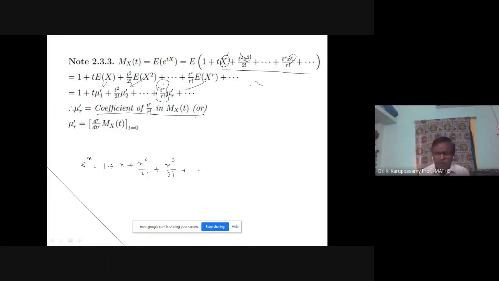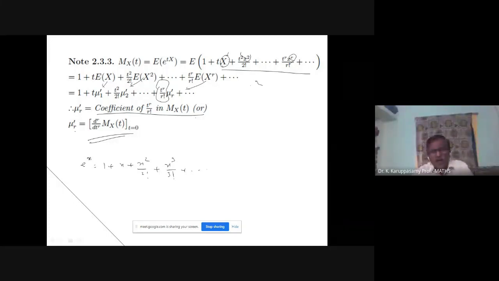Sometimes finding the coefficient of t power r by r factorial may be difficult. If it is difficult, you can use the second formula. It is equivalent: you just differentiate Mx of t r times. If you differentiate one time, you get mu1 dash; two times, mu2 dash, like that. After differentiation, you put t equal to 0. So this is the concept of finding moments from the MGF, the moment generating function.